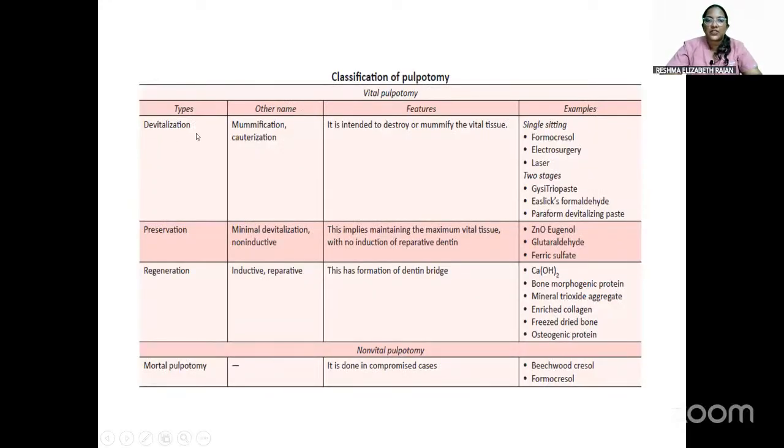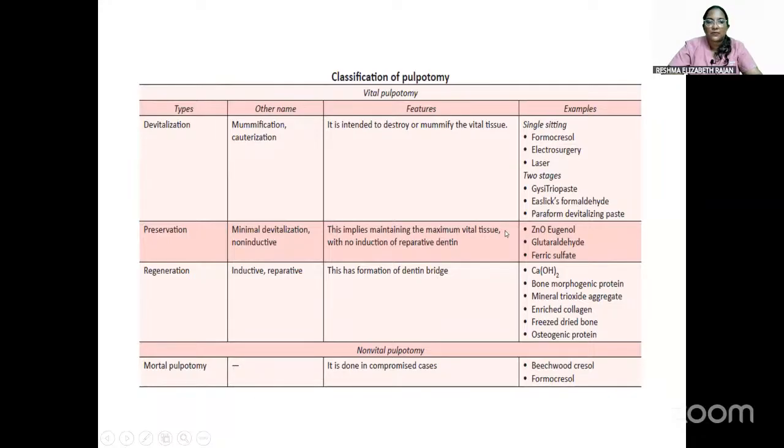In the classification of pulpotomy, there is vital pulpotomy, in which devitalization, preservation, and regeneration come, and then comes the non-vital pulpotomy. In devitalization, single sitting and two stages are there. Single sitting is formocresol, electrosurgery, and laser. Two stages are Gysi's triopaste, E6 formaldehyde, and paraform devitalizing paste.